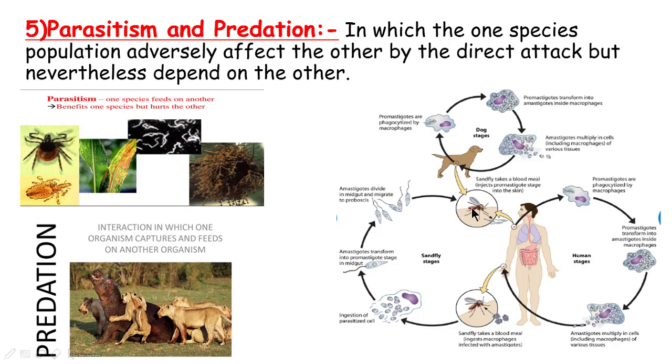From there, the sandfly can not only inject or consume the blood of the human but also the dog, and the same cycle begins and ends. Predation is the interaction in which one organism captures and feeds on another. For example, you can see this is a group of lionesses attacking a hippopotamus.